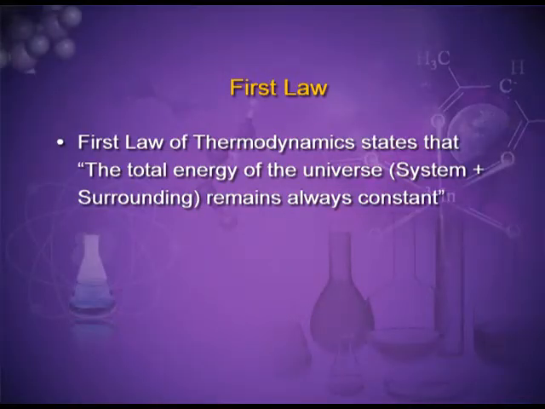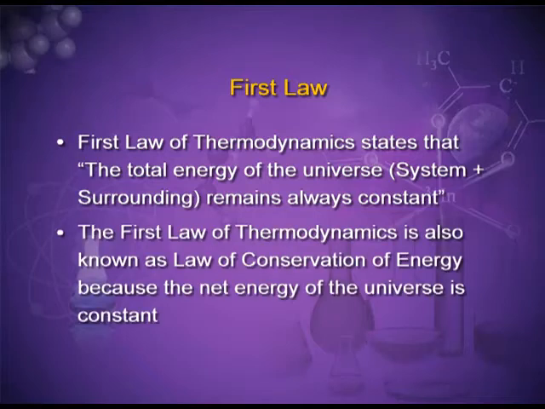It forms the basis of the first law of thermodynamics. It states that the total energy of the universe, that is system plus surroundings, remains always constant. The first law of thermodynamics is also known as the law of conservation of energy because the net energy of the universe is constant.